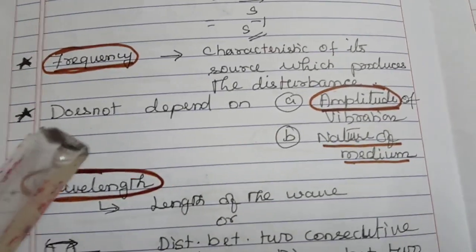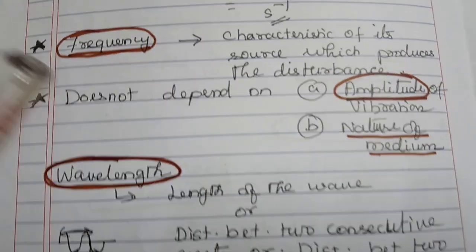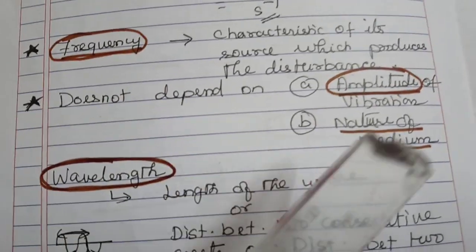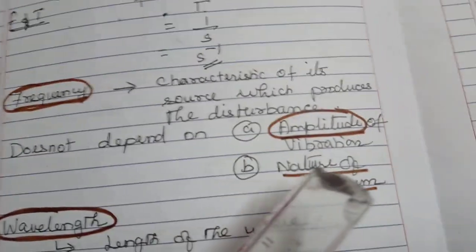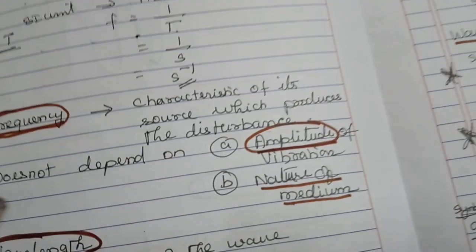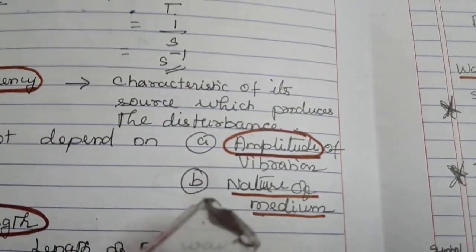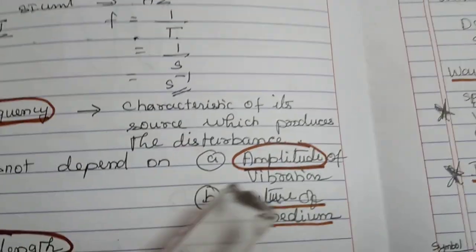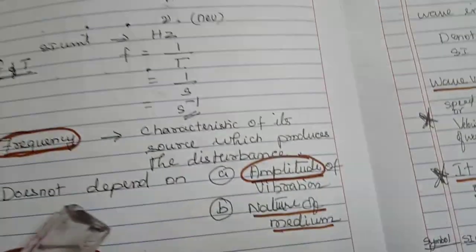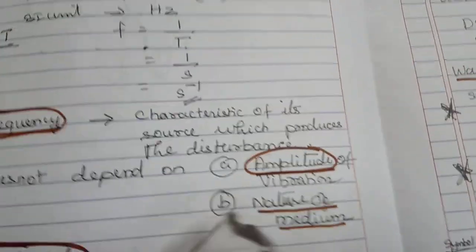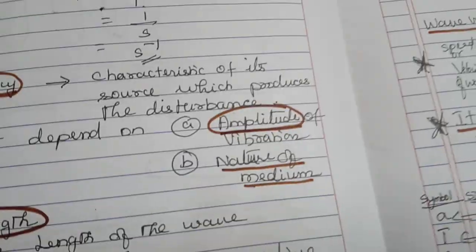Now let us come to another point. See, I have put a star mark. All these star marks we will recollect after this session. Now let us see. The frequency does not depend on two factors. So what are the two factors? One is amplitude of vibration, second is nature of the medium. Amplitude of vibration and nature of the medium. So two concepts it is not depending upon.